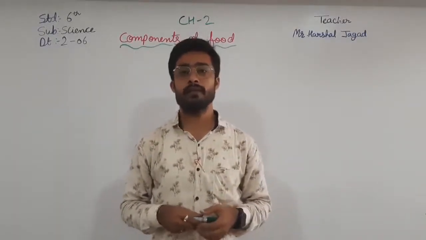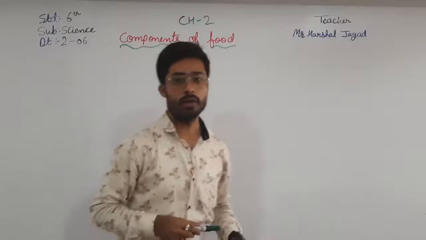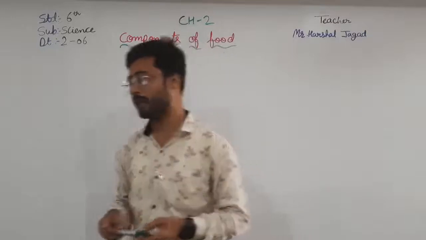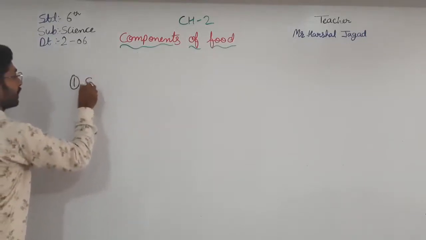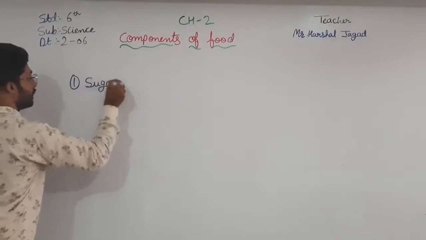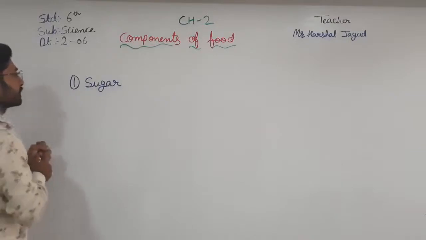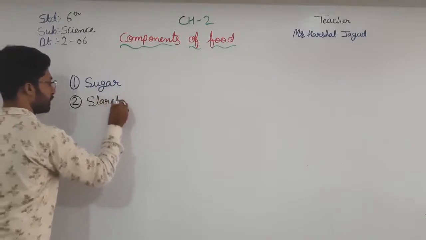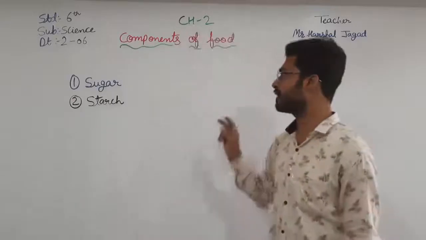So, in the previous video, we just started the new chapter, chapter number 2, components of food. Okay, students, in that we have just seen carbohydrates. There are two types of carbohydrates. The first carbohydrate is sugar, and the second carbohydrate is starch.